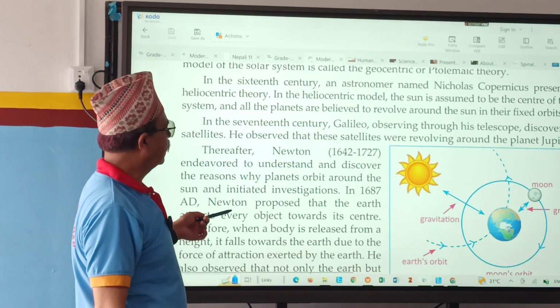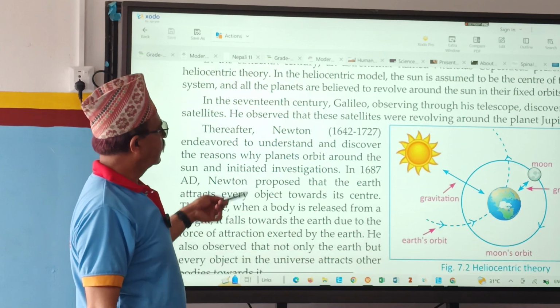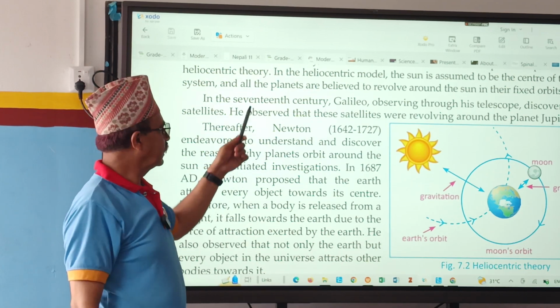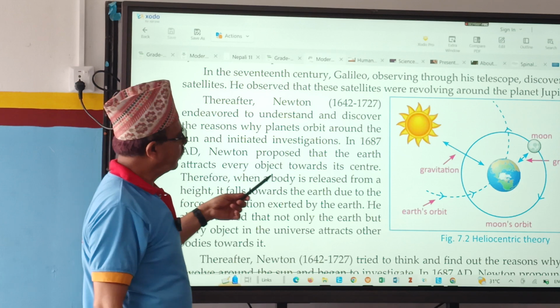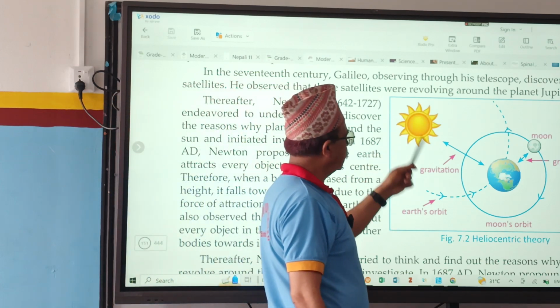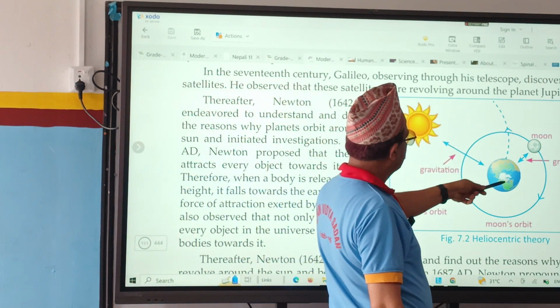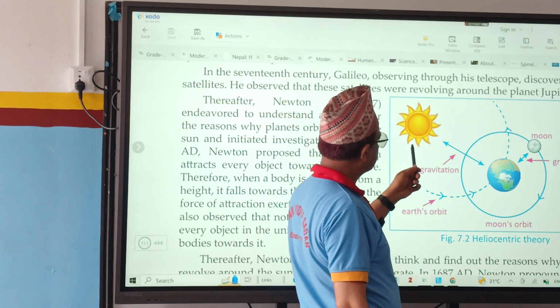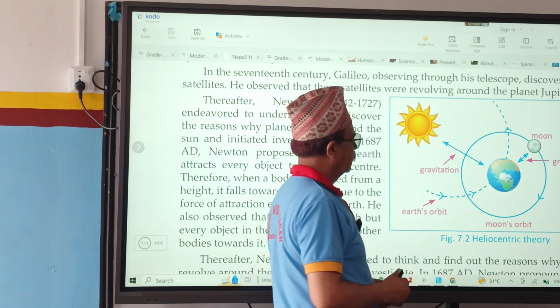Galileo also proved the second one. Now see here, here is the sun at the center. The earth goes around the sun, and the moon goes around the earth.